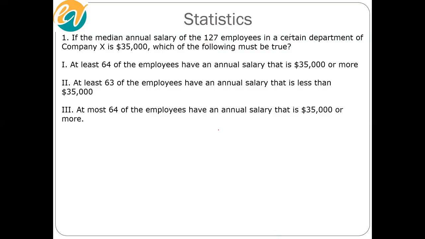So 127 plus 1 by 2th value, which would be the 64th value. So the 64th value when the salaries of these 127 employees are arranged in ascending sequence. That's the minimum understanding you should have before you even look at the options.